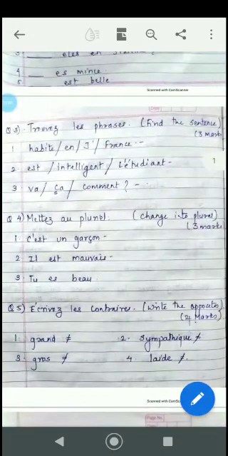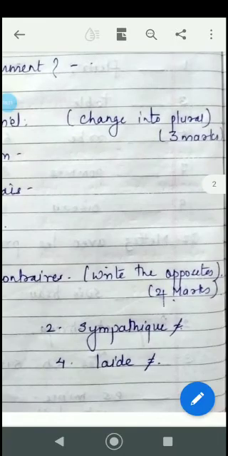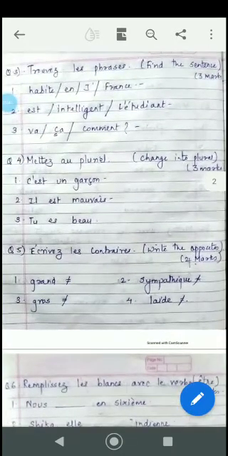Écrivez le contraire, that is write the opposite of. Grand is petit, P-E-T-I-T. Sympathique is antipathique, A-N-T-I-P-A-T-H-I-Q-U-E. That means friendly, unfriendly. Gros is mince. Gros is fat, mince is thin, M-I-N-C-E. Laide is ugly, and the opposite is beautiful, B-E-L-L-E, over here, because L-A-I-D-E, this adjective is in the feminine form. So the answer will also be in the feminine, that is B-E-L-L-E.